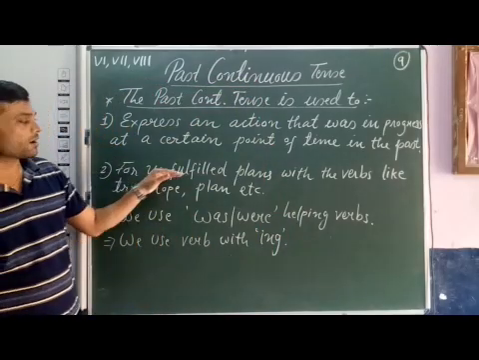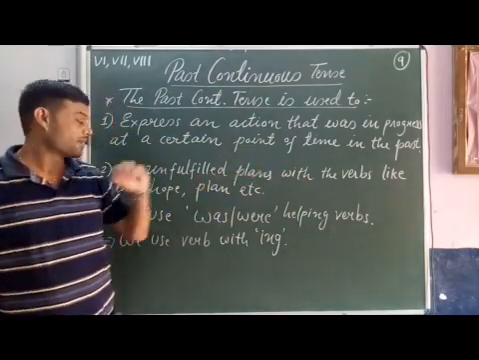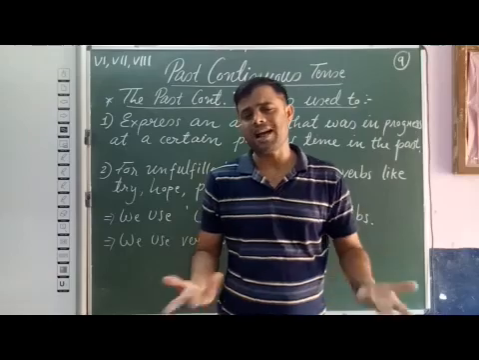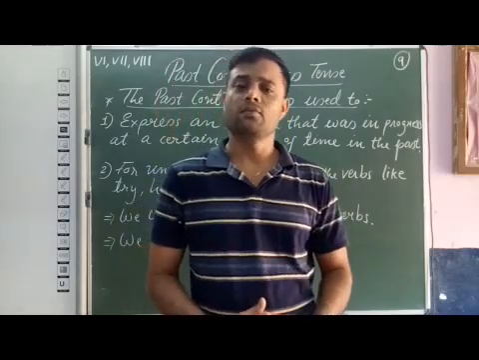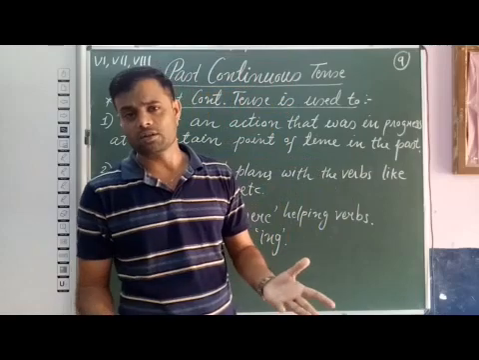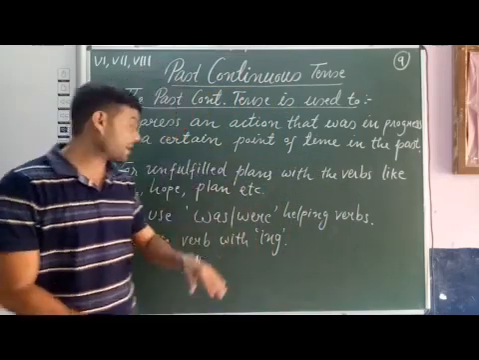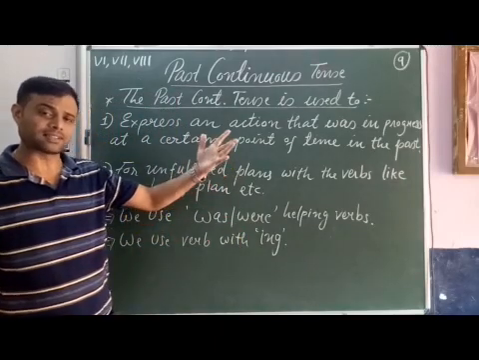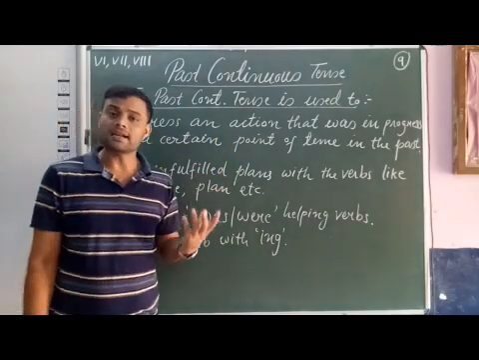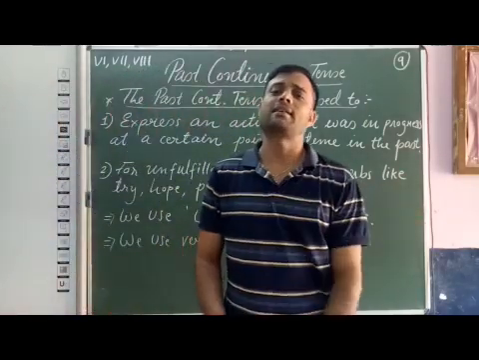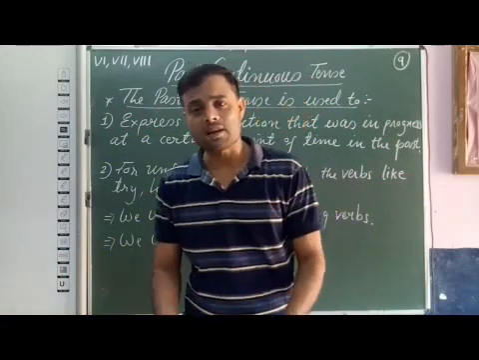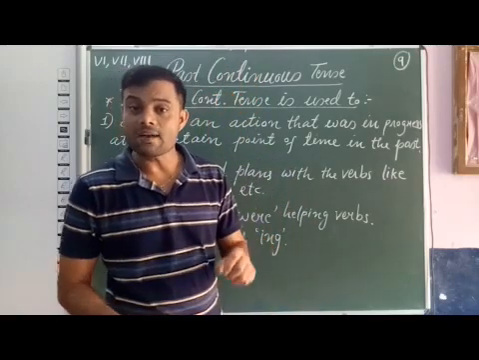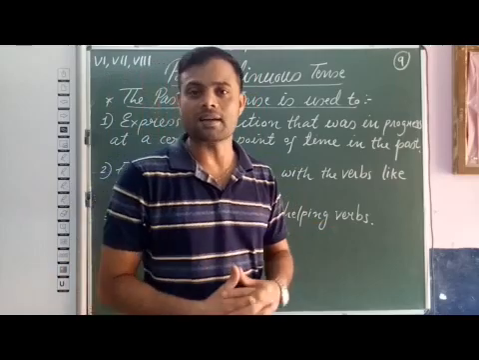Another use, for unfulfilled plans with verbs like try, hope, plan, etc. Many of the times we planned or we hoped or we tried for different actions, but it was not fulfilled. So to express unfulfilled plans, we use some of the verbs such as try, hope, plan. That time we have to use past continuous tense. For example, I was trying to score maximum marks. See the sentence.